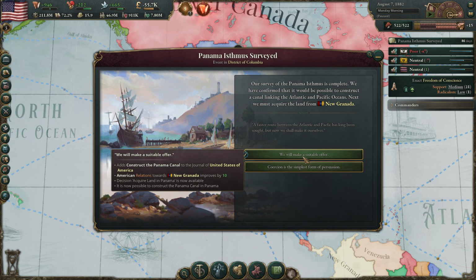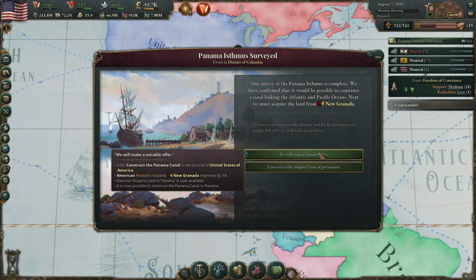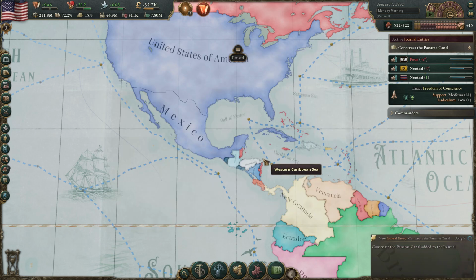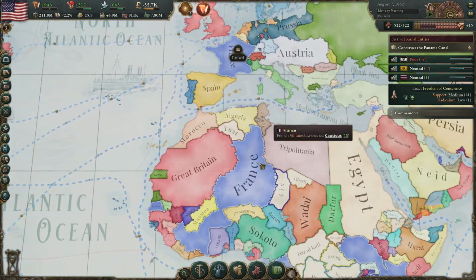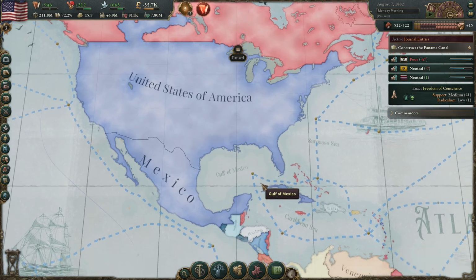Well, let's try and make it a suitable offer here. I actually didn't get this far in my other campaign where I didn't actually do the Panama one when I played as US. So I'm not entirely sure how all this goes down. So we'll find out here in this one. I've also never constructed the Suez Canal either in the game just yet. I don't know why we dipped way over there.